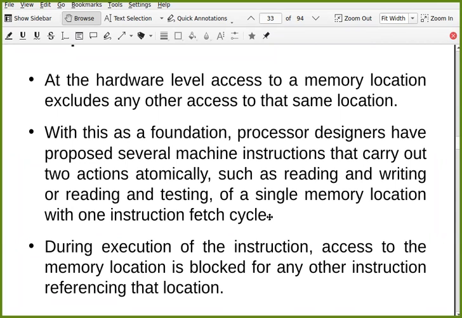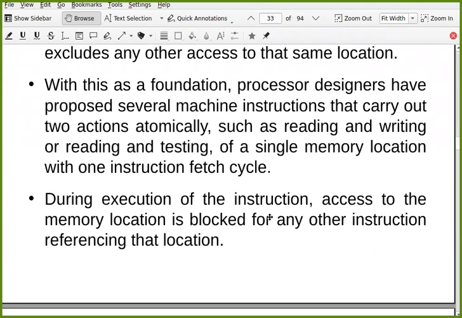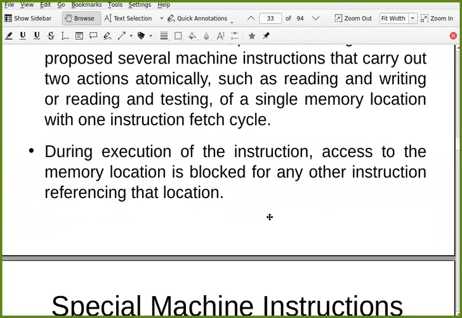They do two things atomically at that location: it can read that location and write something on it, or read and test it. But these two operations are performed in a single fetch cycle as a single instruction, and that is atomic. During execution of the instruction, access to the memory location is blocked for any other instruction referencing the same location. So if any other instruction tries to access the same location, it will be blocked.